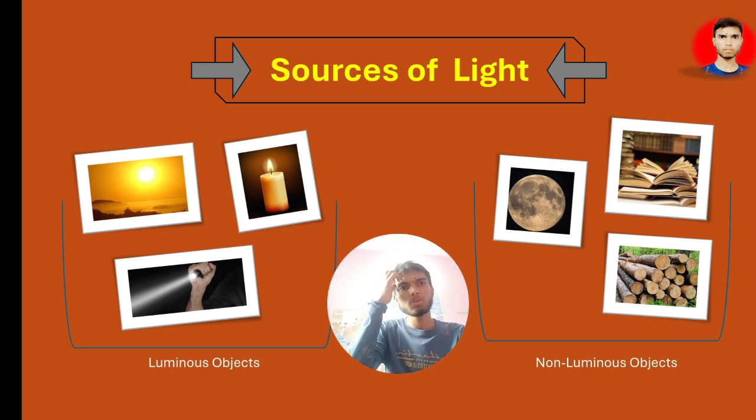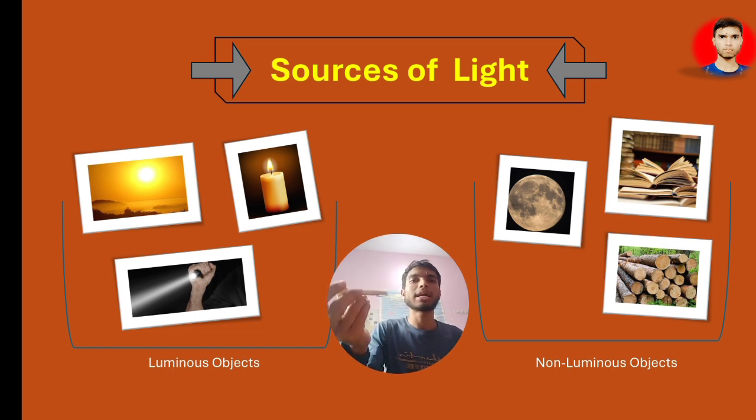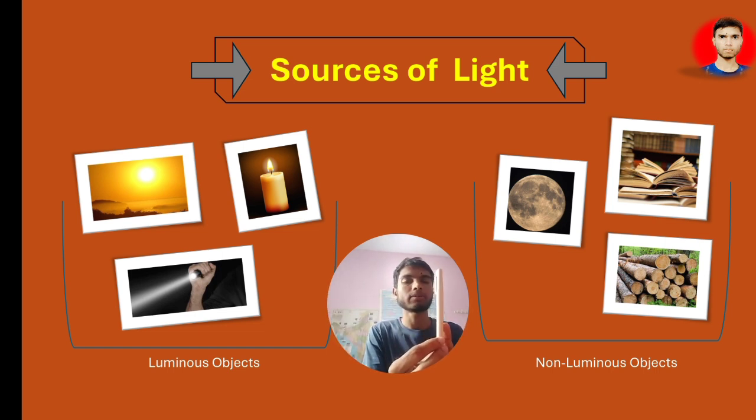Now, non-luminous objects. It is a very simple kind of object. There are a lot of objects of this type. For example, this is a marker, you can see. This marker does not have any kind of light. Here you can take a book as an example.